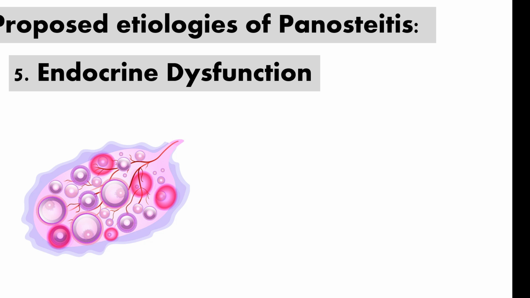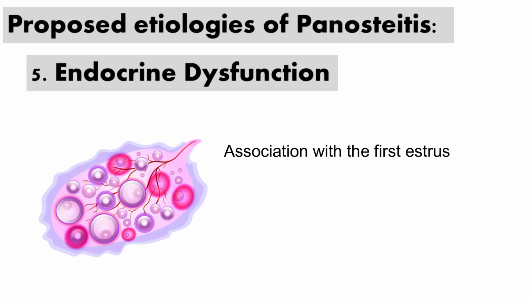Endocrine dysfunction was suggested due to temporal association of panosteitis with the first estrus in female dogs. Estrogen influences bone formation, resorption, and remodeling, so fluctuations in estrogen levels could affect bone physiology. However, panosteitis also affects males.